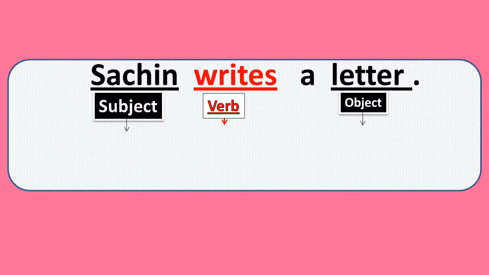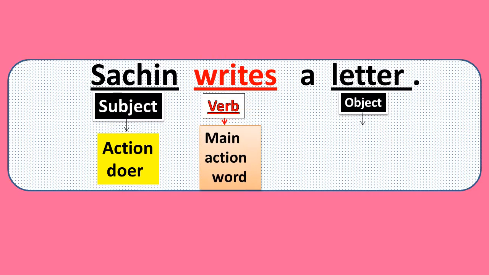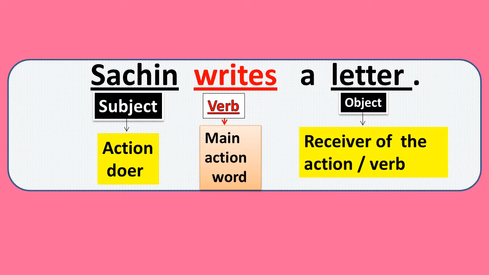So the subject of the sentence is the action doer. Sachin is the action doer, writes is the main action word, and a letter is the receiver of the action or verb. So subject Sachin, verb writes, and object a letter. In this way, in every sentence, we have to first identify and understand the subject, verb, and object.